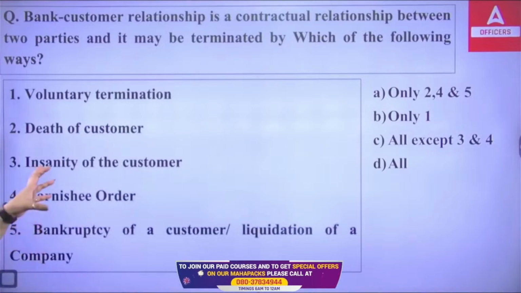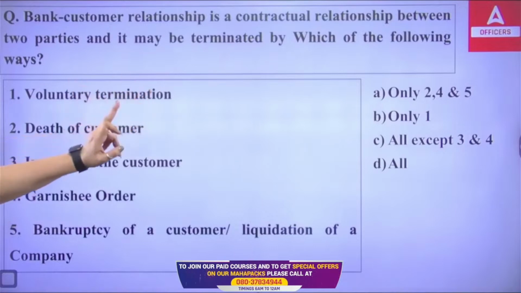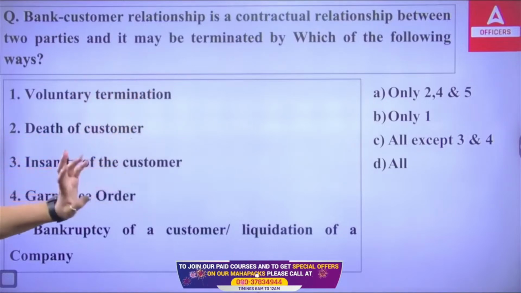So in which of the conditions will the termination of the contractual relationship between a bank and a customer be done? Only 2, 4 and 5; only 1; all except 3 and 4; all. Let me know which of the following is correct.